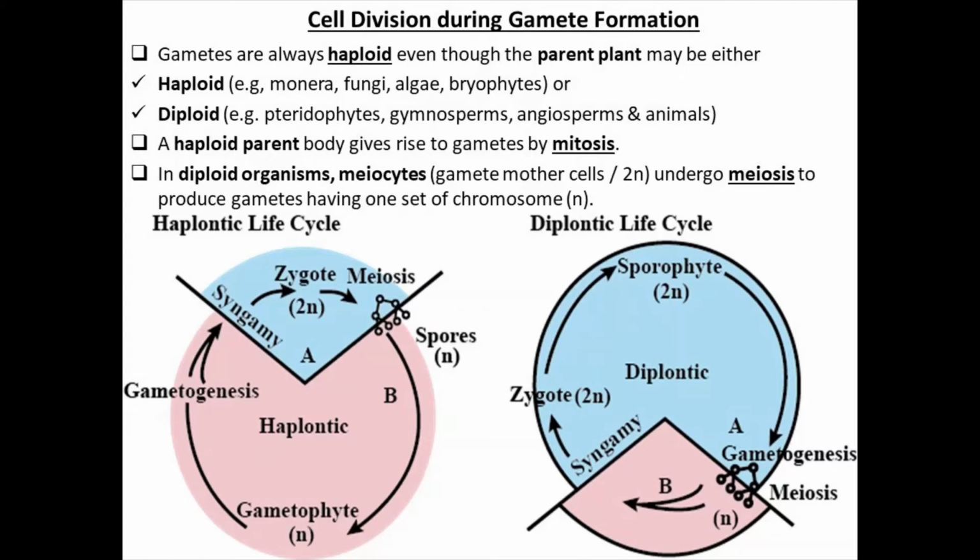The cells in which meiosis takes place are called meiocytes. Very important term is meiocytes. So क्या है meiocytes? वो cells हैं जिसमें meiosis हो रही है. Meiosis हो रही है तो it means that it will be diploid. And meiosis हो रही है तो क्या बनने जा रहे हैं? Gametes.